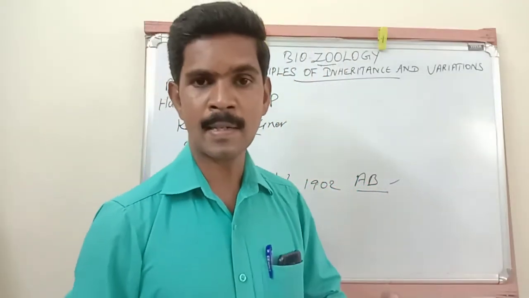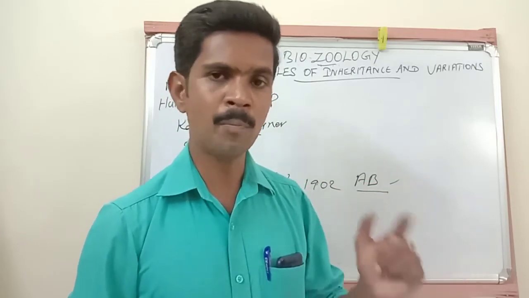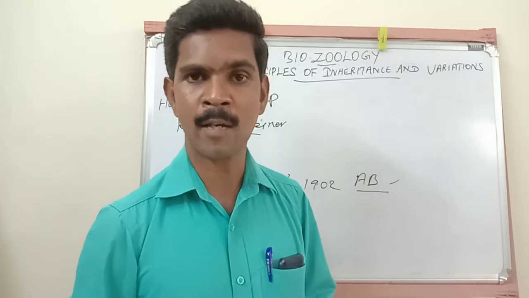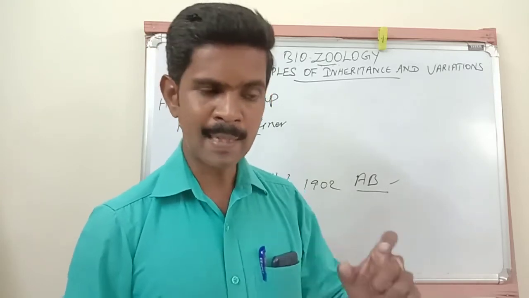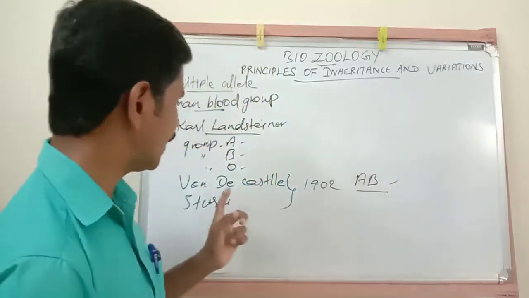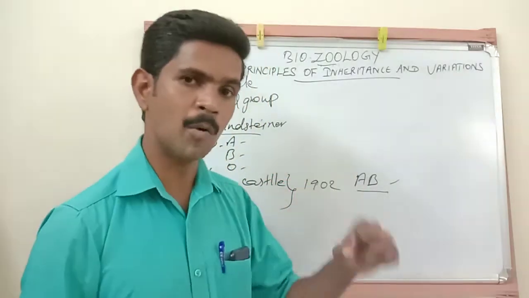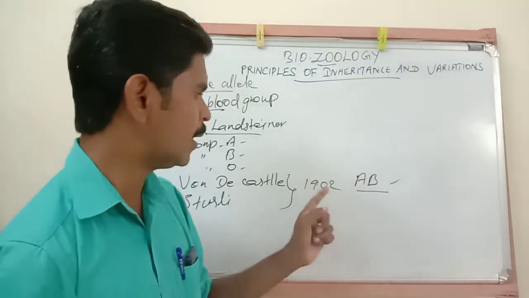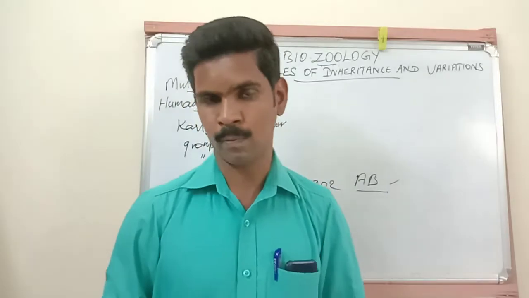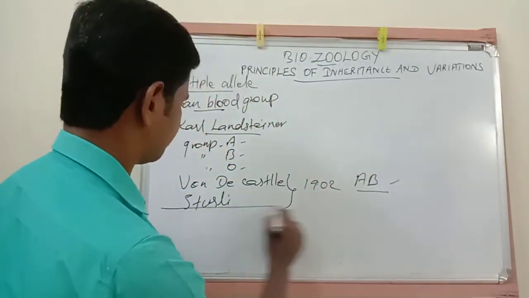So Karl Landsteiner discovered three blood groups: A group, B group and O group, based on the presence or absence of the surface antigen present in the RBCs. Then his students Von de Castello and Sturley together discovered one more blood group, named AB, in the year 1902. Do you all understand? Then the next point.